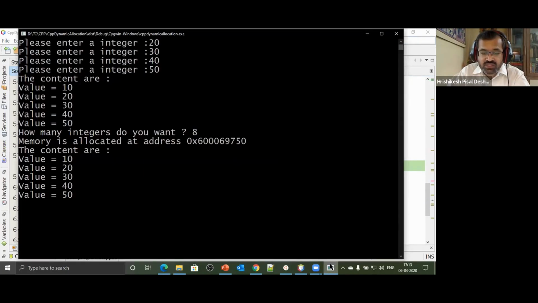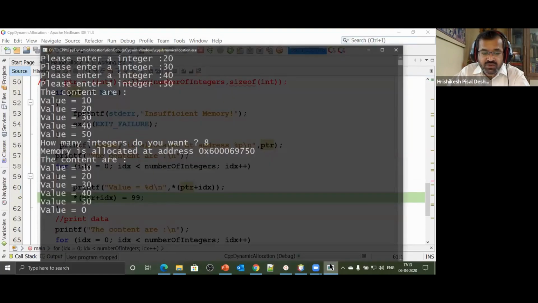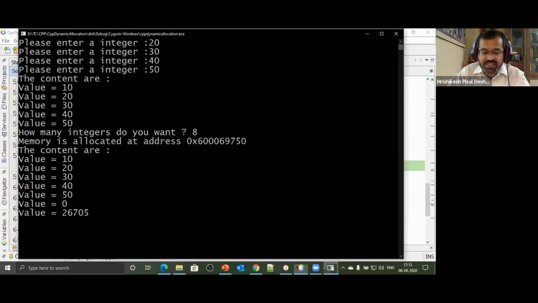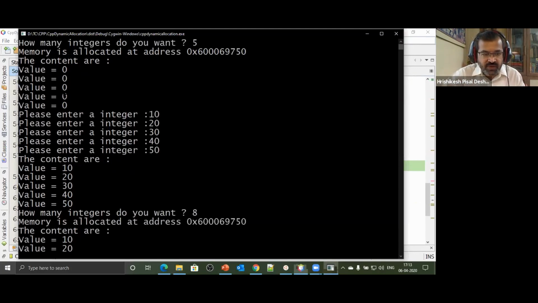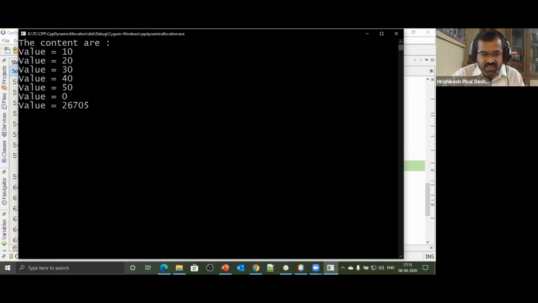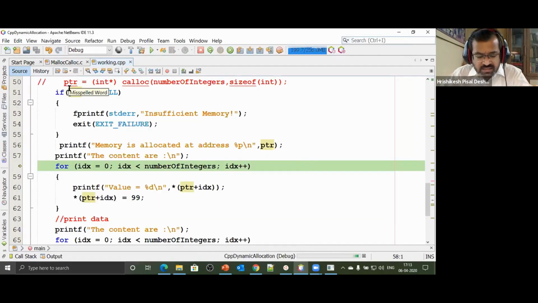Up to here there is assurance. Beyond that there is no assurance. Next value, luckily 0. Next value, some garbage. That's what I was saying, garbage. Now, in the previous example, I did not get that garbage. I was just waiting for this garbage value, because once we have allocated memory, malloc doesn't give an assurance. In the first case, we luckily got all values as 0, but there is no assurance. First 5 blocks we got some value. That's also garbage for us, because this 10, 20, 30, 40, 50 was some garbage in the memory. So that garbage plus some 0, some garbage again, and that 0 was also garbage.